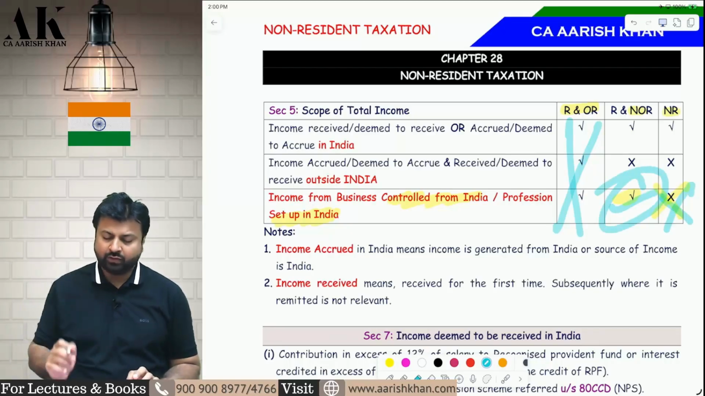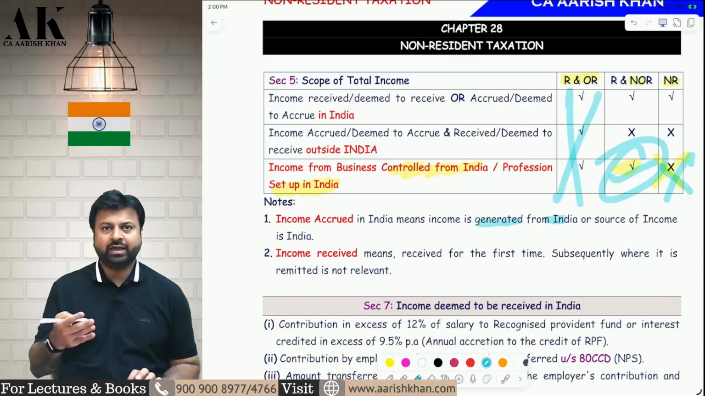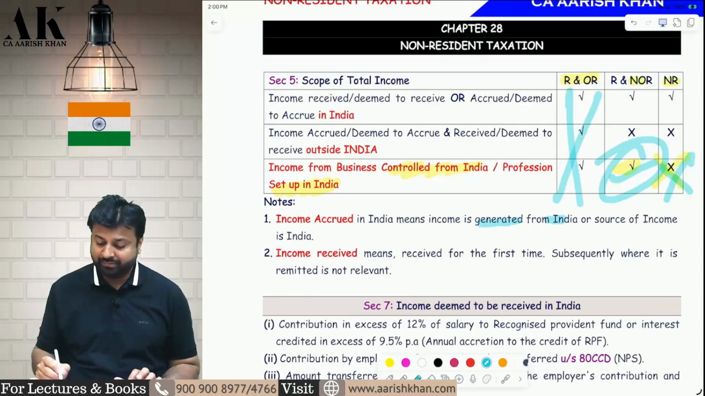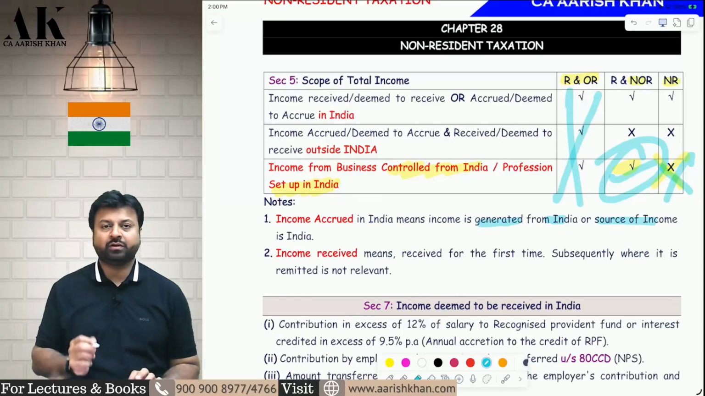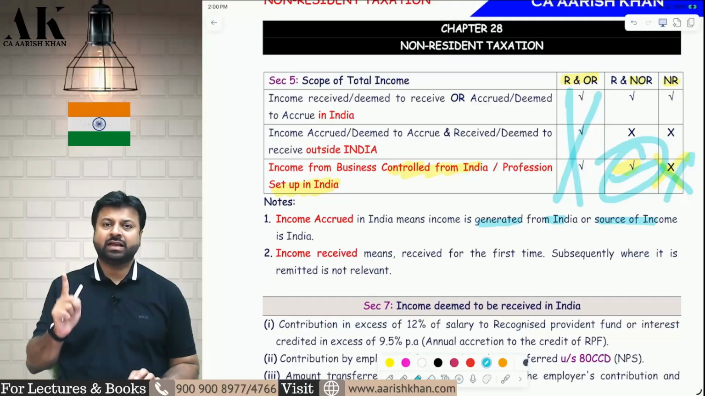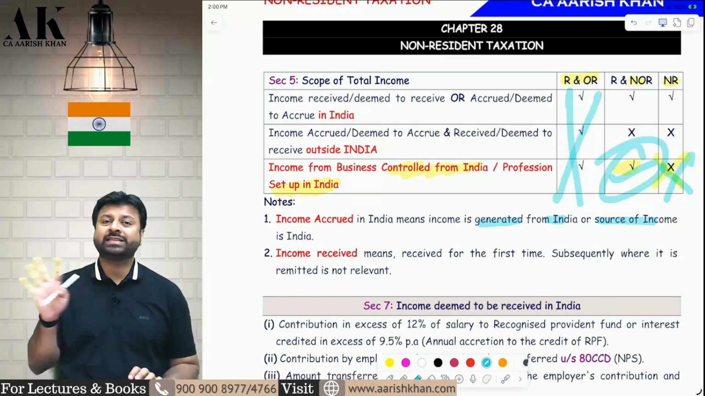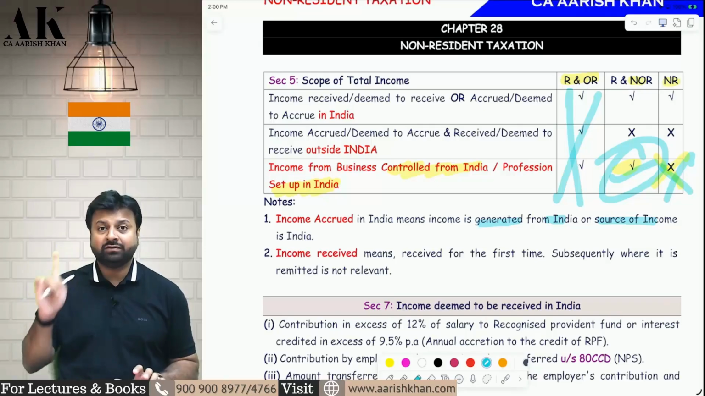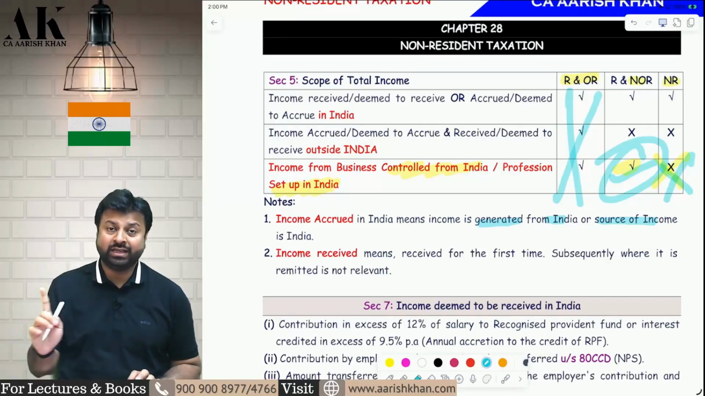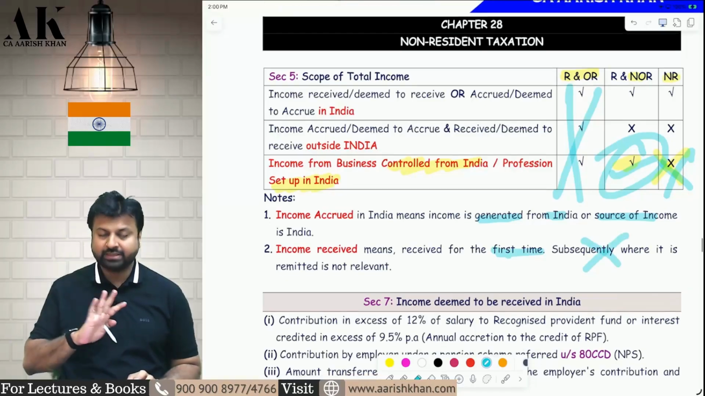Now, what do I mean by the term accrued? Accrued means income should be generated from India. Income should have the source of income in India, or the generation should be from India. What do I mean by the term received? Received means where it is received for the first time. Suppose the money is received first time in London, then it is subsequently remitted to India. Then it will not be said that it is received in India. It will be said that it is received in London only. Therefore, where it is received for the first time, that is important. Subsequent remittance is not important.